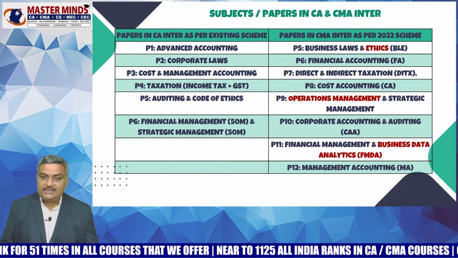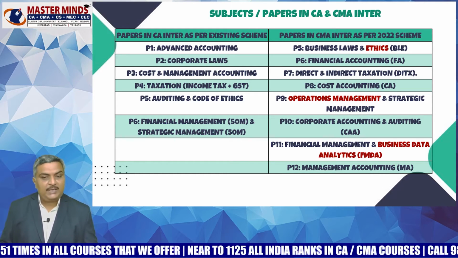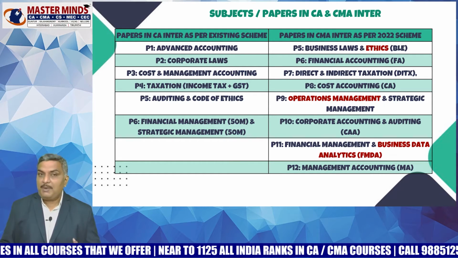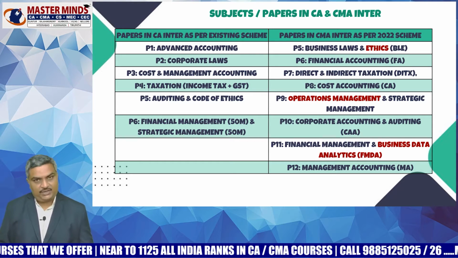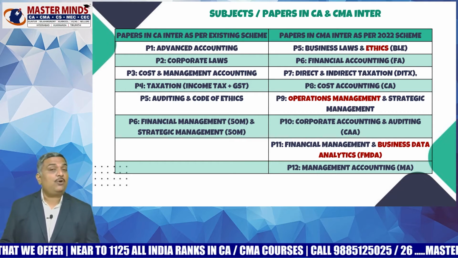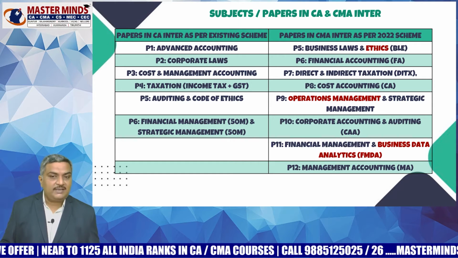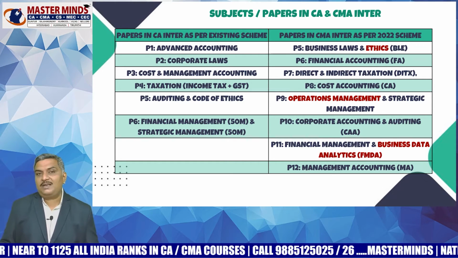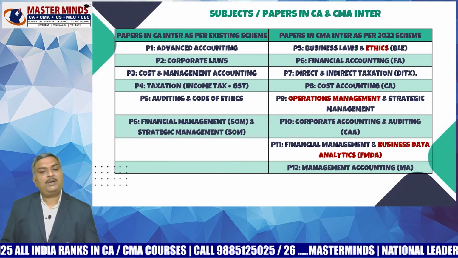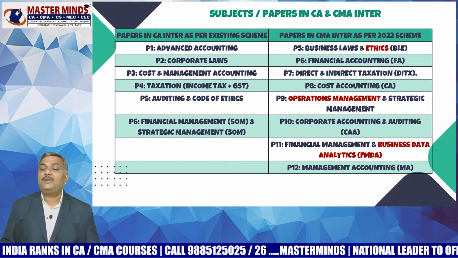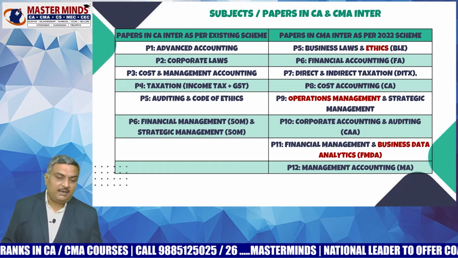And paper 6 is Financial Accounting, paper 7 is Direct and Indirect Taxation, paper 8 is Cost Accounting, paper 9 is Operations Management and Strategic Management. Of course, this Operations Management you will not find in CA Inter, but you will find in CMA Inter. And paper 10 is Corporate Accounting and Auditing, paper 11 is Financial Accounting, and we have a new subject, that is Business Data Analytics.